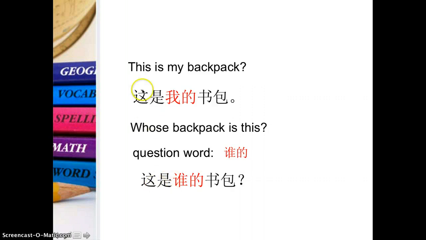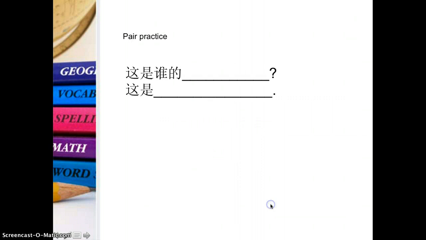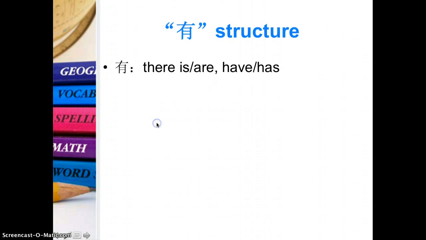So let's look at the sentence. 这是谁的书包?这是我的书包. Okay, so this is how we can make a sentence in Chinese. So just do it from the statement. So here is the structure. 这是谁的 something? Like 这是谁的白板?这是王老师的白板. This is Teacher Wang's whiteboard. 这是谁的书?这是我的书. This is my book. Okay? So that's about the structures we learned yesterday.